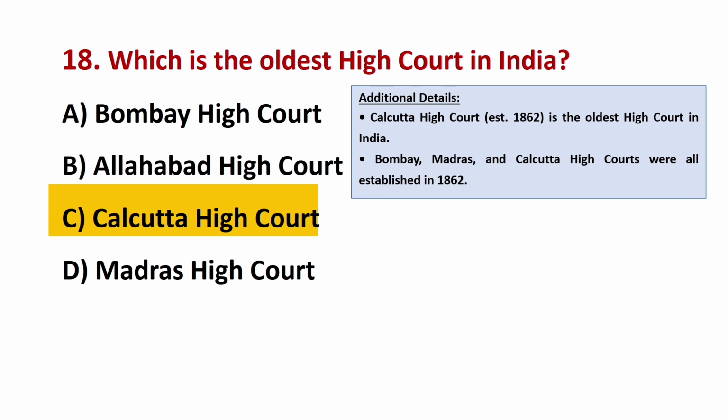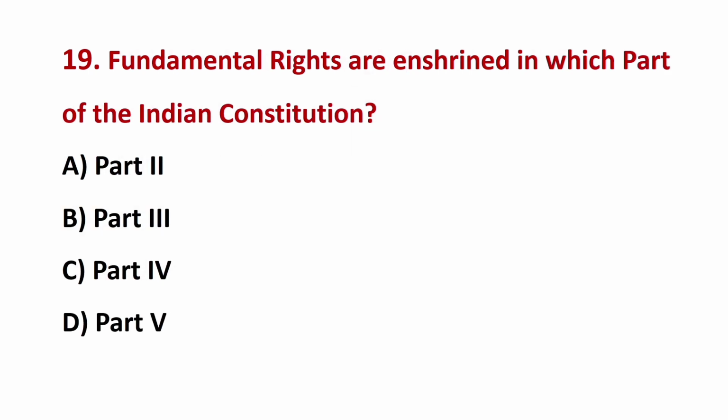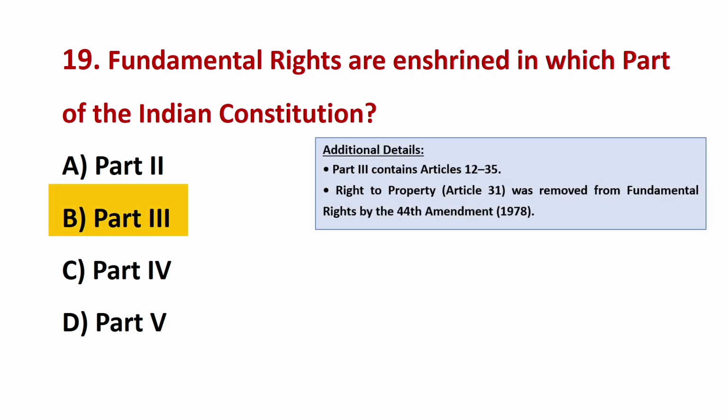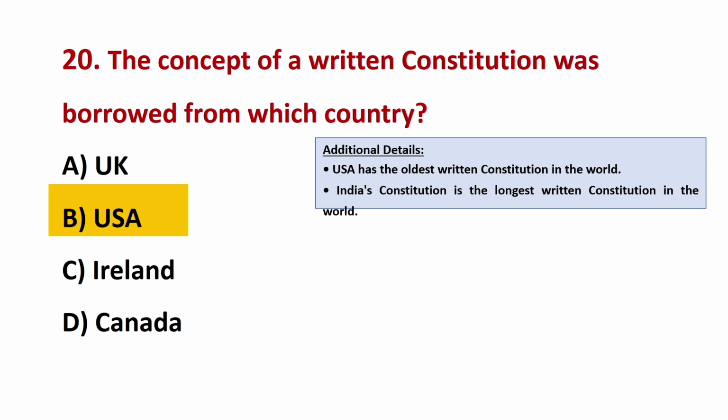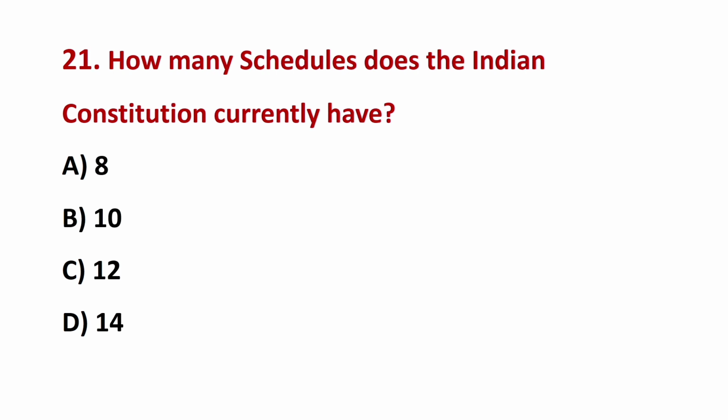Calcutta High Court. Fundamental rights are enshrined in which part of the Indian Constitution? The correct answer is B. Part 3. The concept of a written constitution was borrowed from which country? The correct answer is B. USA. How many schedules does the Indian Constitution currently have?